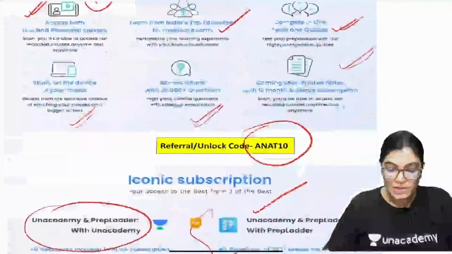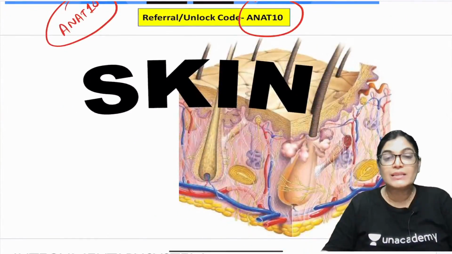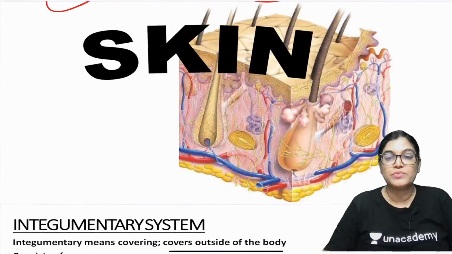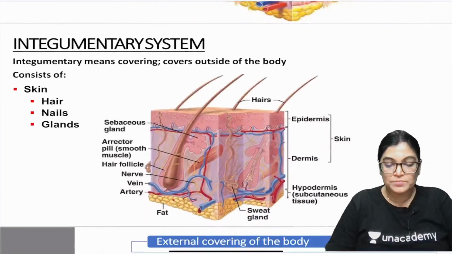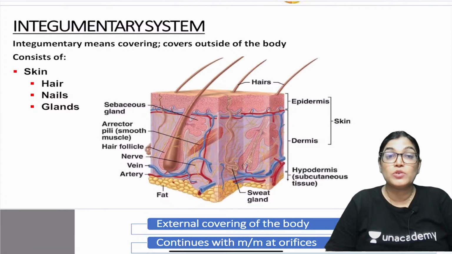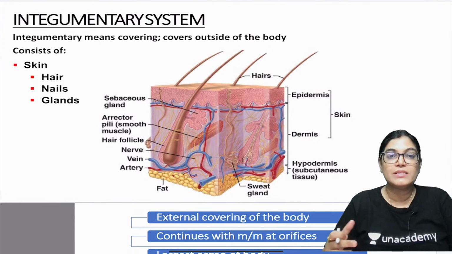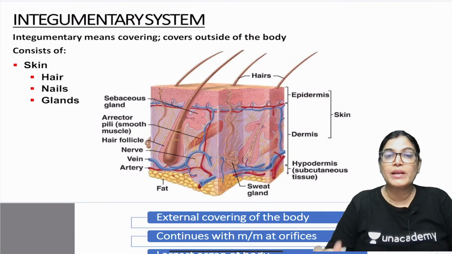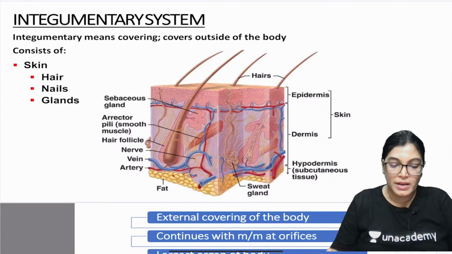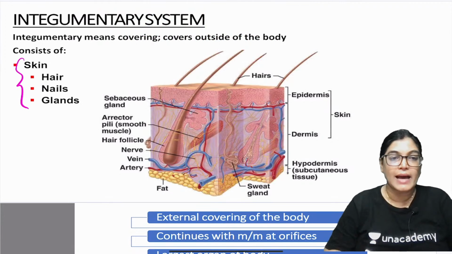So let's start with the session now, that is the general anatomy series. Today I will complete the general aspects, the general features about the skin and the fascias. Let's start with the skin. Skin belongs to the integumentary system, which is covering the whole outer aspect of the body. It consists of skin, hairs and glands.